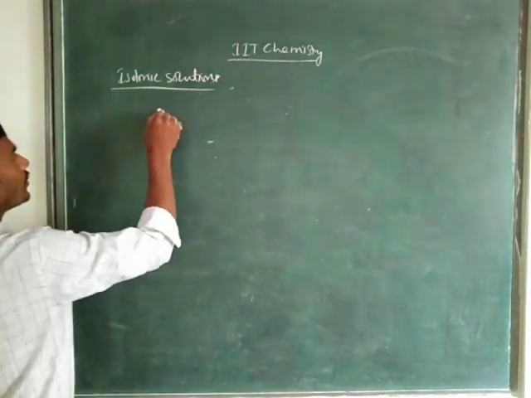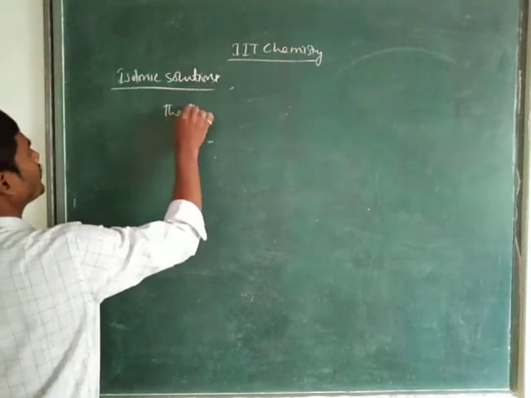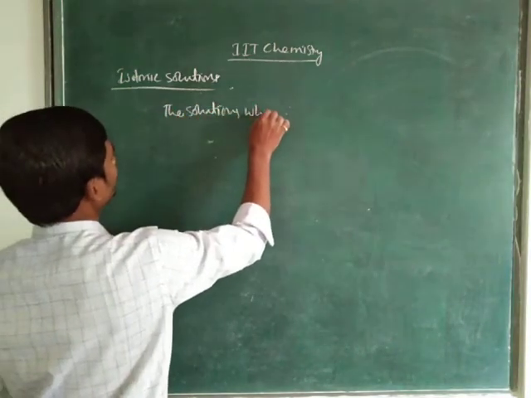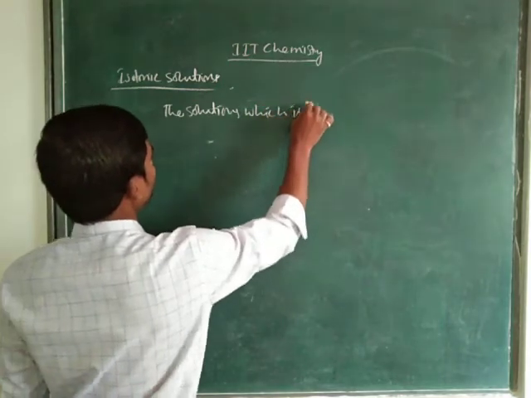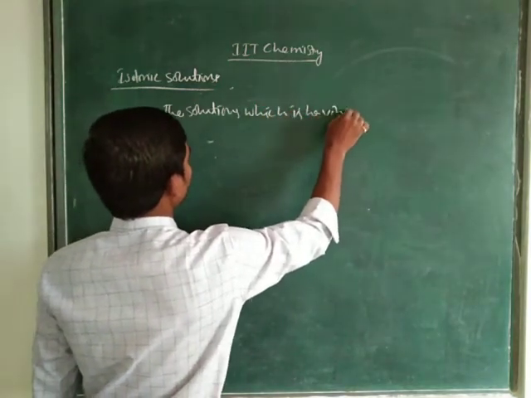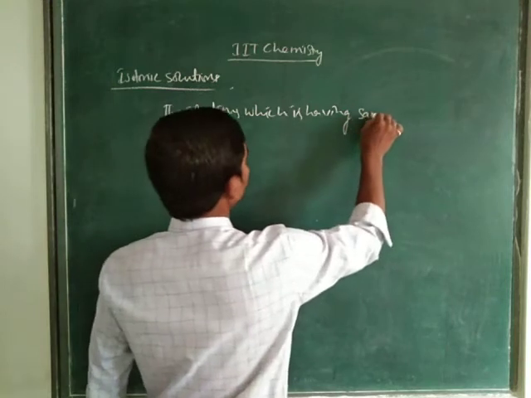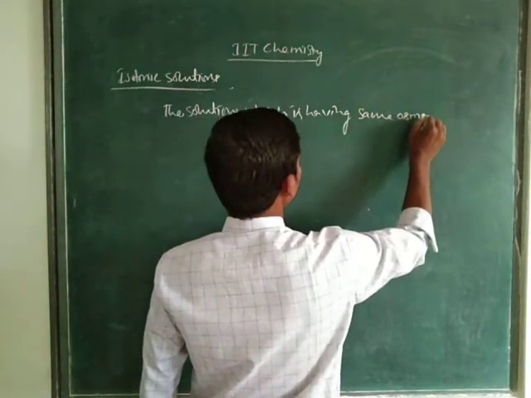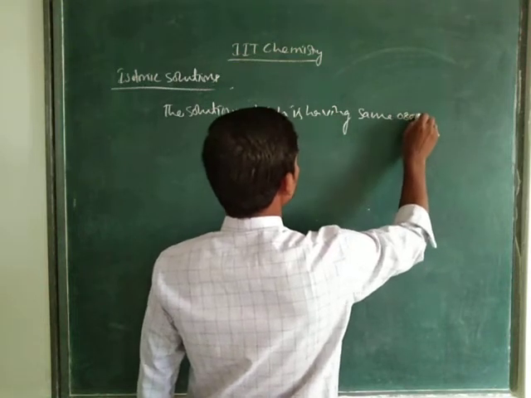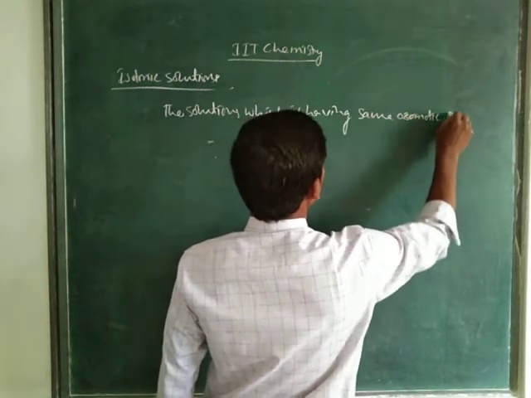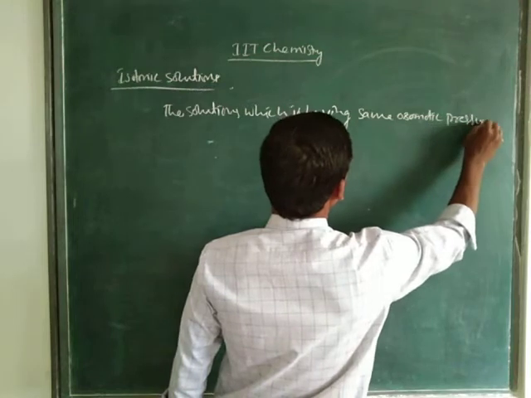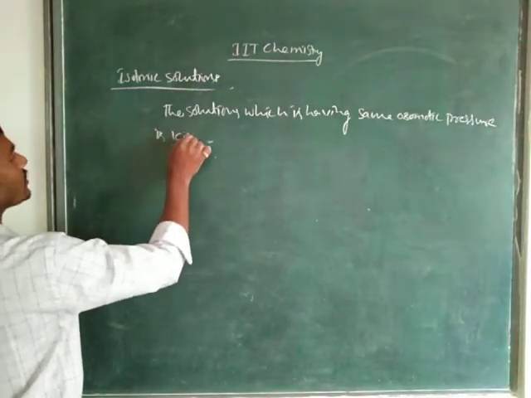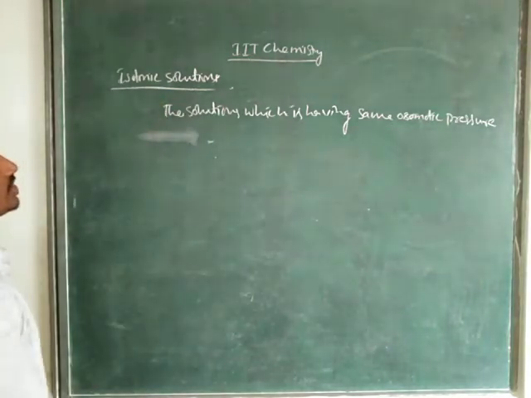The solutions which have the same osmotic pressure are known as isotonic solutions.